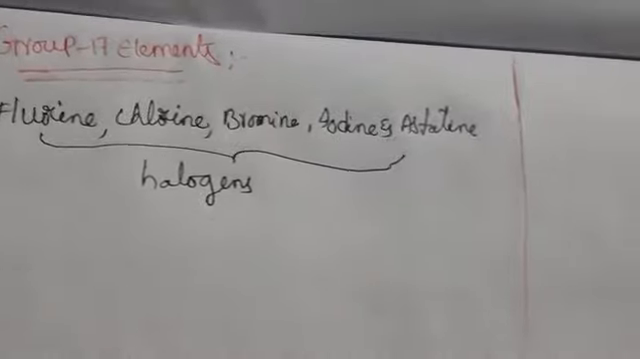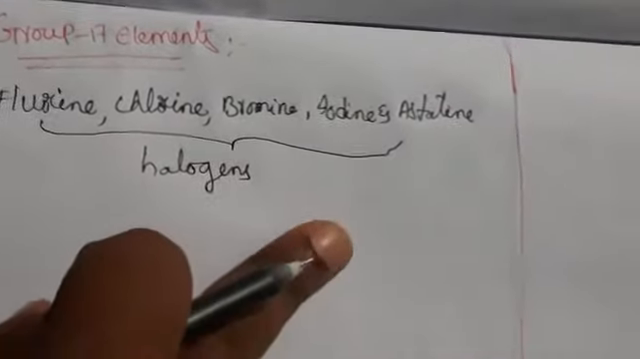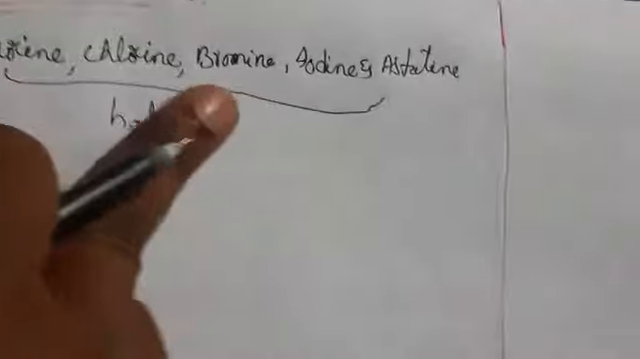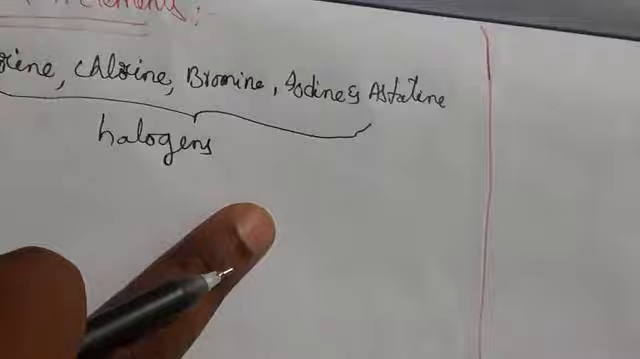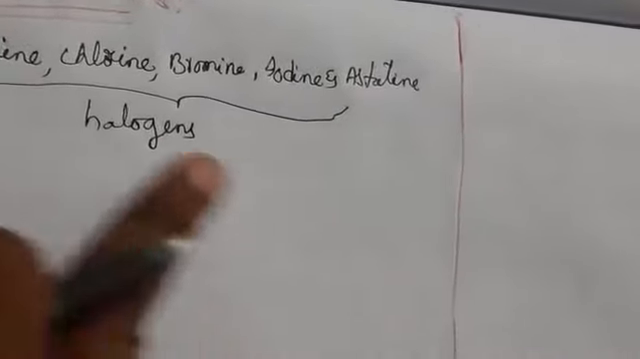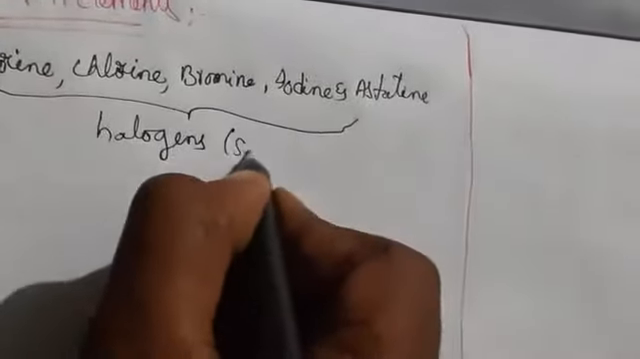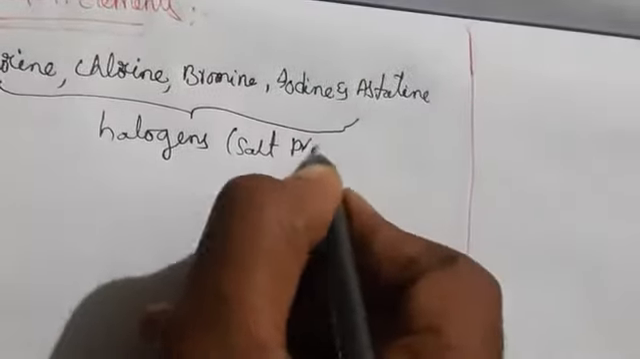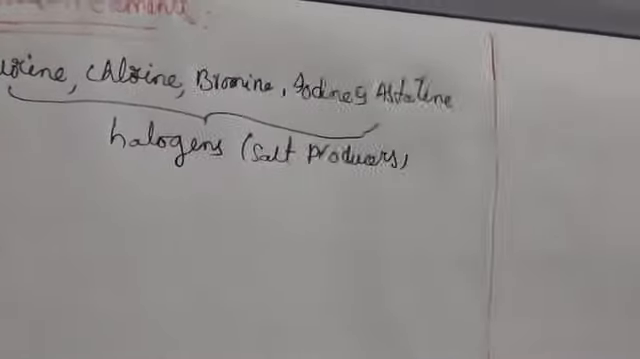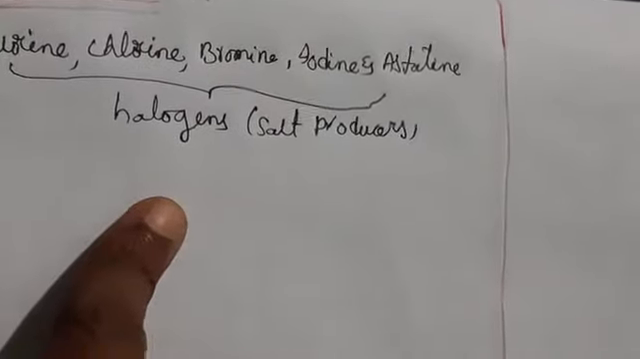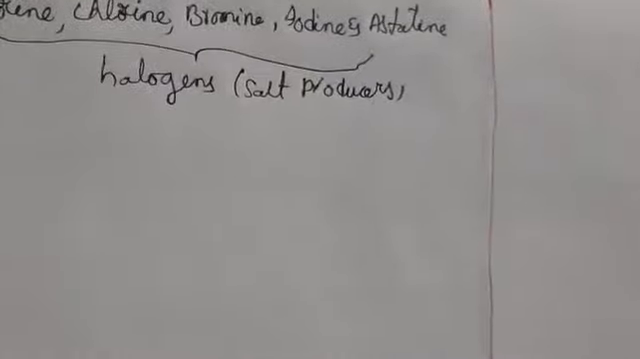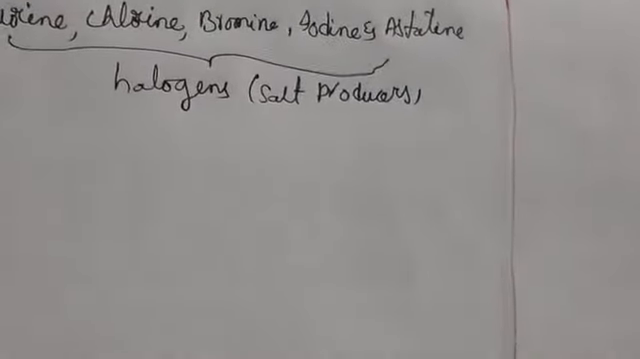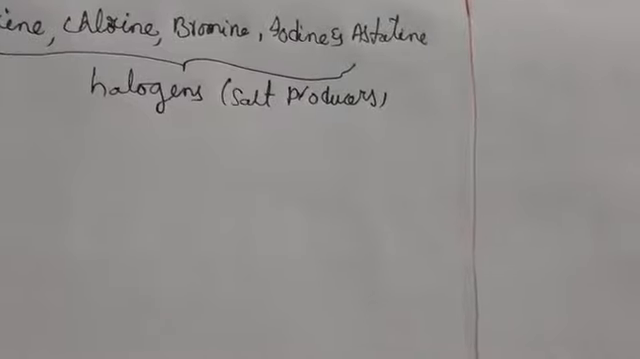Group 17 elements we call the halogen family. In Greek, halo means salt and gens means producer, so halogens means salt producers. These are highly reactive non-metallic elements. Like groups 1 and 2, the elements of group 17 show similar properties among themselves.